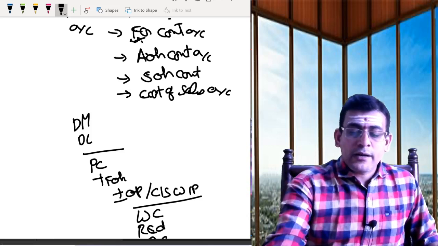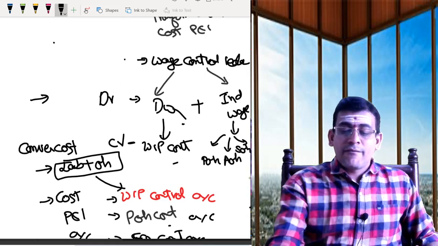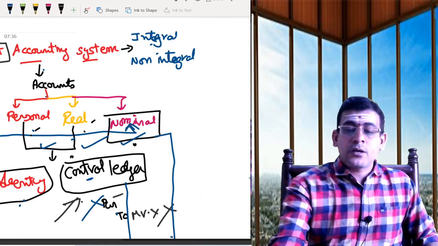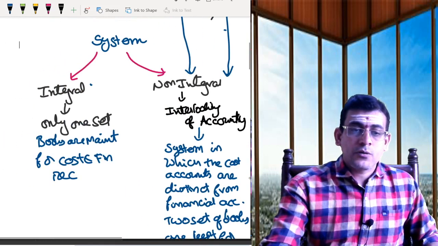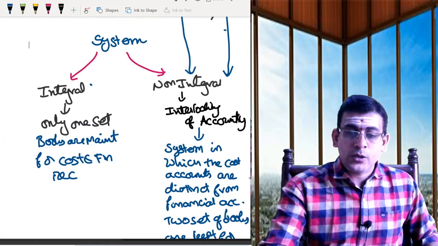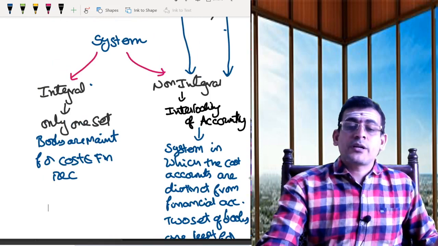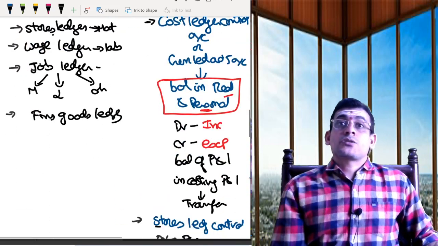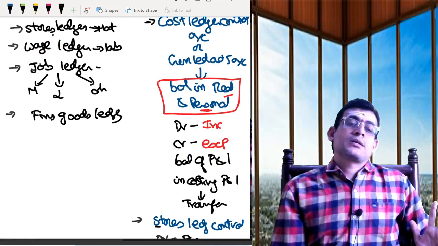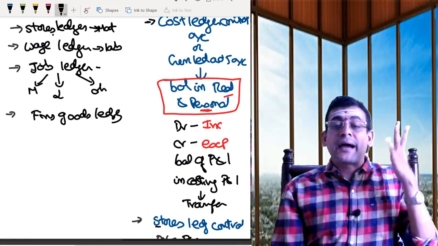But now, what will I do? I will try to find out the profit. Where will I try to find out the profit? In something called your costing profit and loss account. In your costing profit and loss account, we are trying to arrive at your profit. That is the ending point of your non-integral accounts. So that is the basic background.